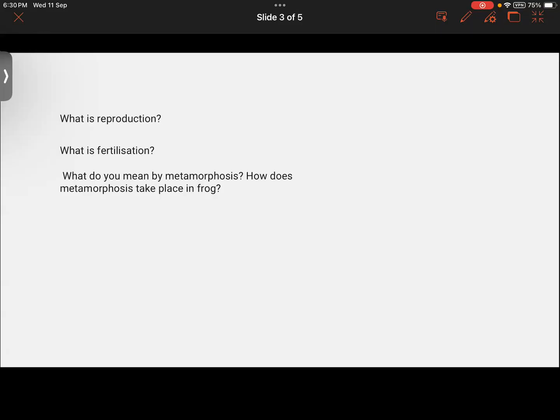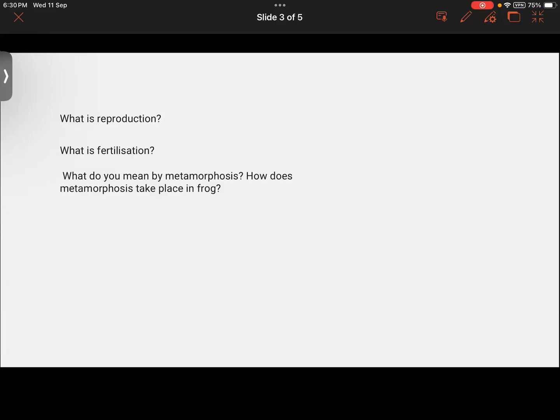The process in which a male gamete fuses with a female gamete to produce a zygote is called fertilization. Very good. What are the two types of fertilization? External fertilization and internal fertilization. Very good. Okay. Last question.